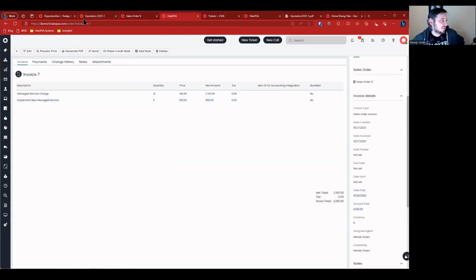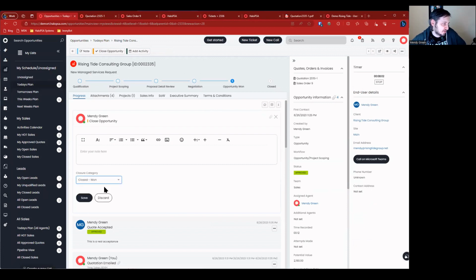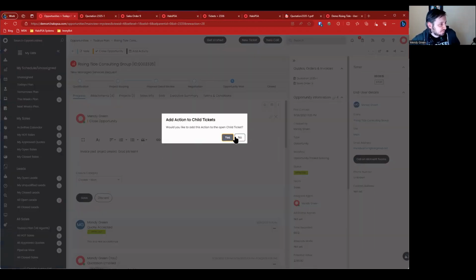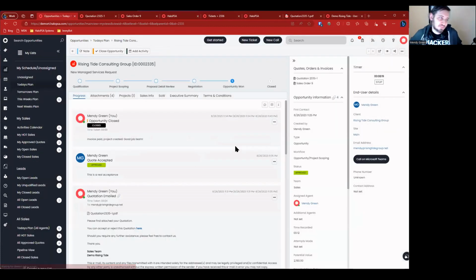So let's say that they pay the invoice, and then we're going to go to the opportunity. At this point, we're going to close it out as closed 1. Invoice paid, project created. Great job, team. And we're going to save that. And we are not going to add this action to the open child ticket because we don't want to close the project at the same time as closing the opportunity.